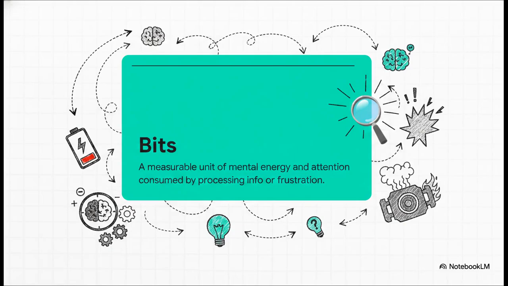So what exactly is a bit in this context? Well, think of it as a measurable unit of mental energy. It's the attention you consume processing choices, information, or frustrations. Every single micro decision you make, every notification you have to swipe away, every clunky interface, it's actively draining those precious 20 bits a second. And the sources reveal something wild. When you get frustrated by bad design, your brain literally acts like an overheating engine. You consume way more bandwidth just trying to process that anger and confusion.